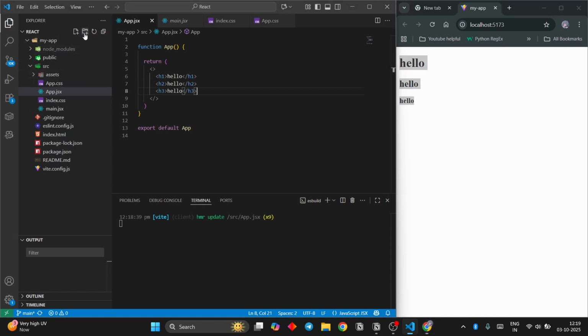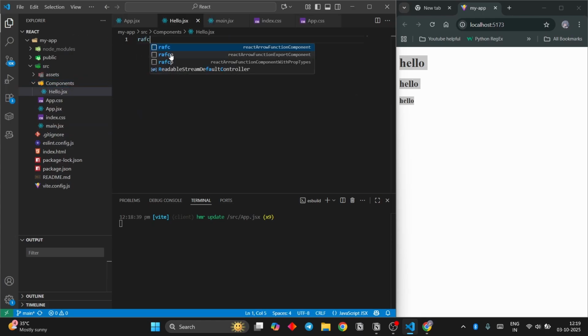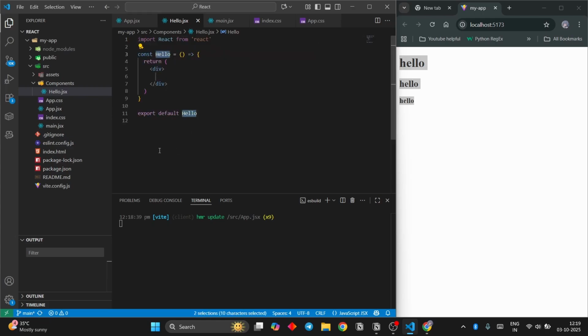So I'm gonna create a folder here and I'm gonna name it components. This is a component for my website. And then I'm gonna write, let's give hello.jsx. JSX. There we go. And then we write RAFCE to get the template.